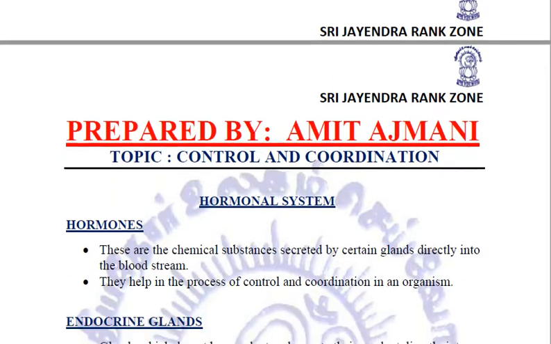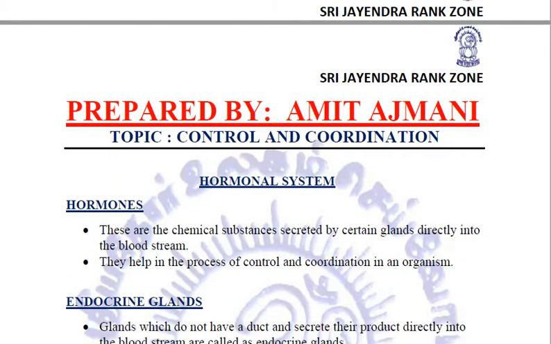Now let us come to the hormonal system of our body, which is also equally important. Hormonal system, or this is also known as endocrine system, consists of various hormones. What are hormones? These are the chemical substances which are secreted by certain glands.